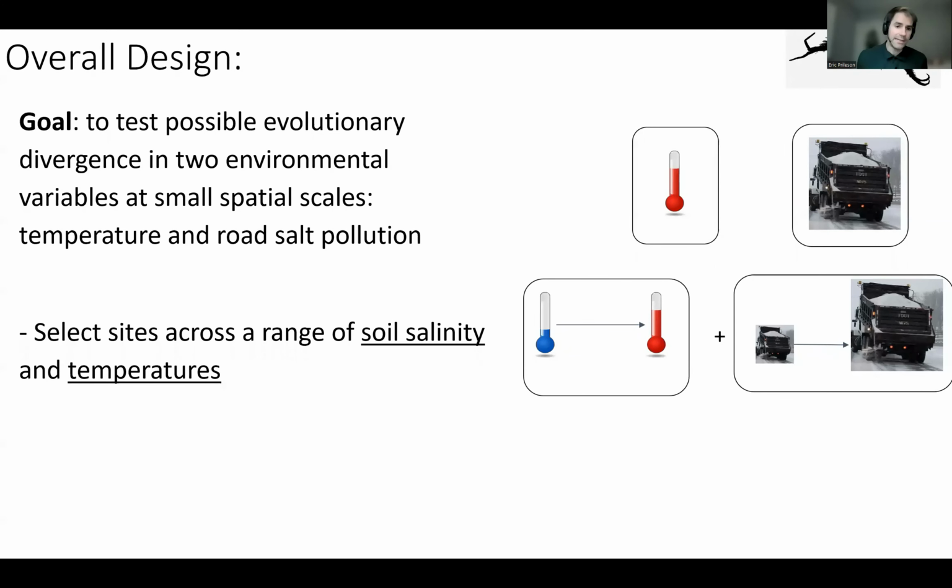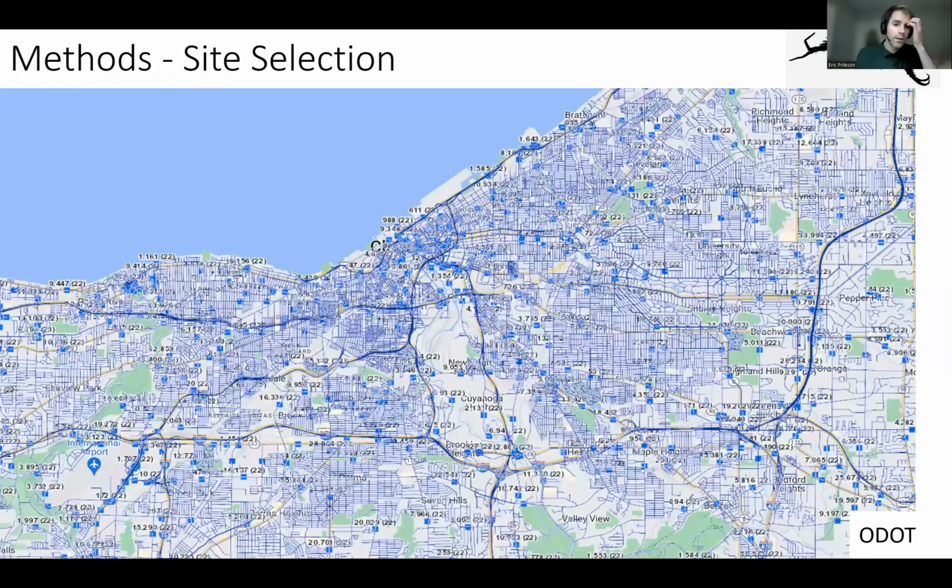And so our goal with this design was to test possible evolutionary divergence in two environmental variables at small spatial scales. We wanted to look at divergence in responses to differences in temperature and in road salt pollution, two important factors that are a part of urban life in the urban habitat. And so we selected sites to sample our populations of Orchesella villosa from across a range of soil salinity and different temperatures.